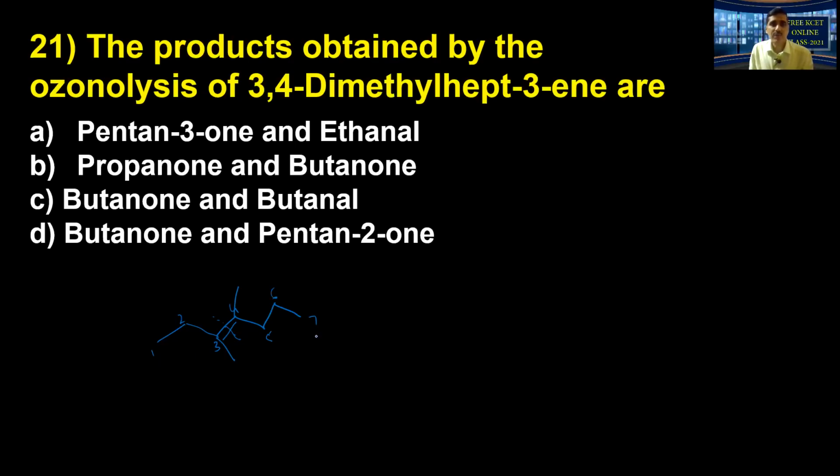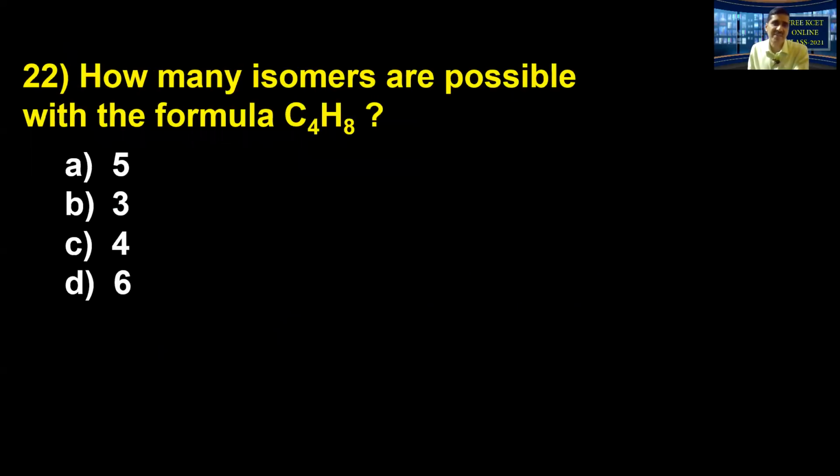So now therefore the product formed here is going to be, look at this. Now I write it like this. This is butanone. Whenever there's a complete substitution, I said ಹೀಗೆ practice ಮಾಡಿ, I write like this. This is once again, 2 ketones are going to be produced. ಇದು butanone ಆಯ್ತು. Look at this. ಇದು 1 2 3 4 5. This is pentan-3-one. So therefore option D is the correct answer.